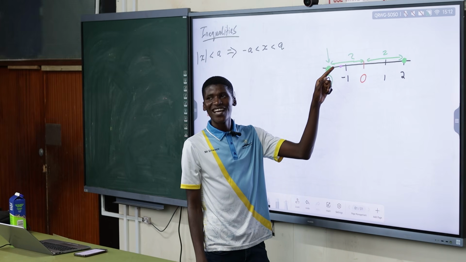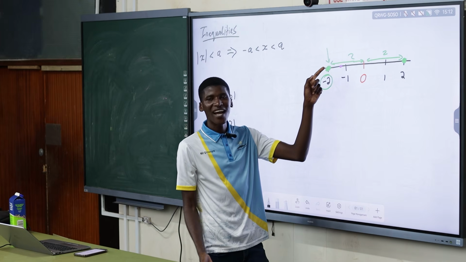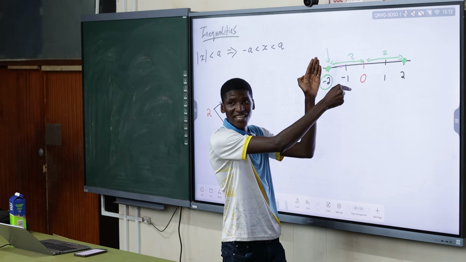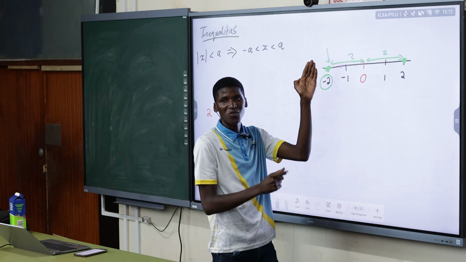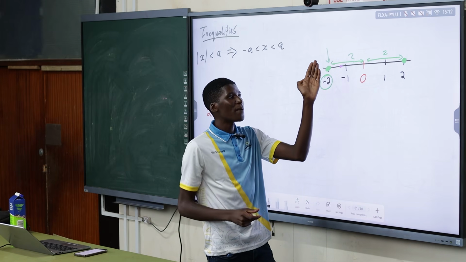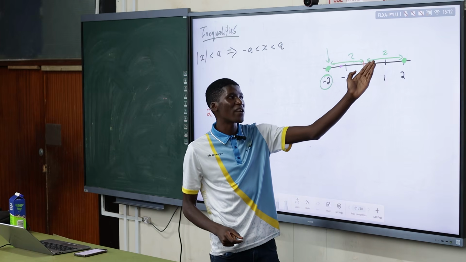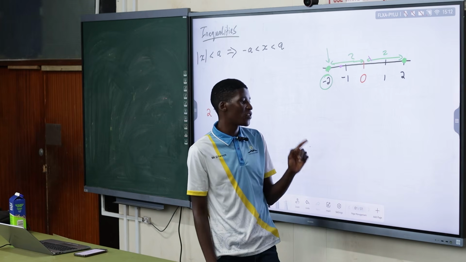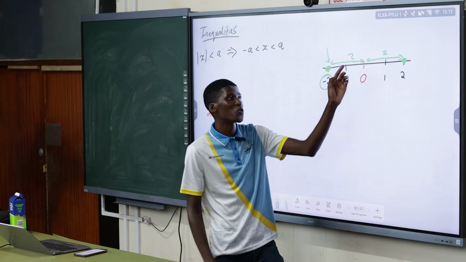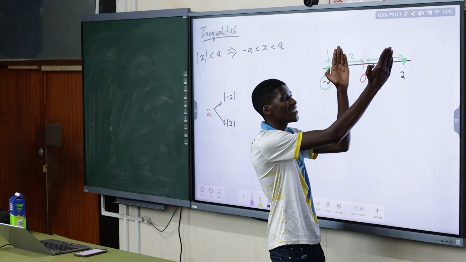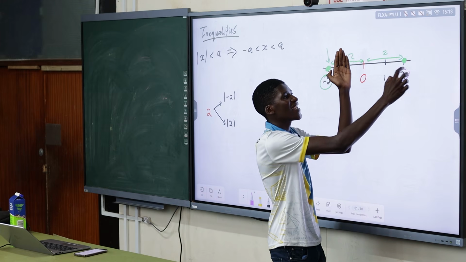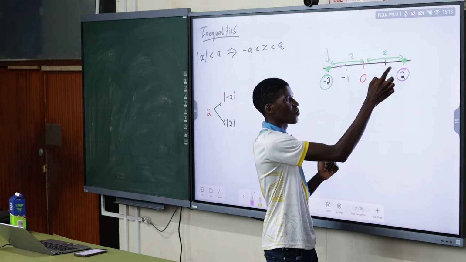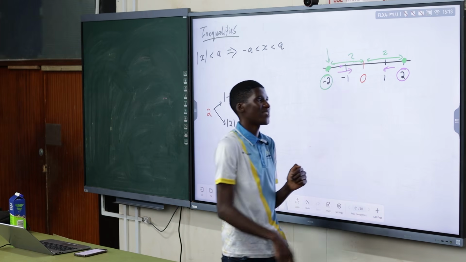Why do you say that? Obviously, I want to show the geometry. Because whether this is 2, anything between negative 2 and 0 is going to be definitely less than 2 in distance. The same applies if I go to the positive side. Maybe I want to put in an x value that is positive, so that it has a distance smaller than 2, because from here to here is 2. So for the distance to be smaller than 2, I must go towards this side or towards this side. Towards this direction, and towards this direction.